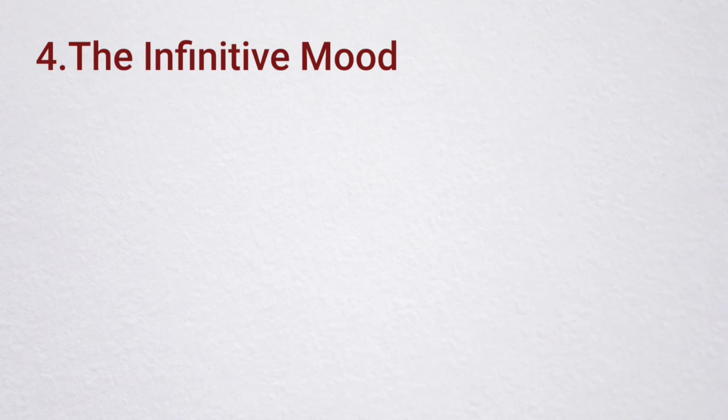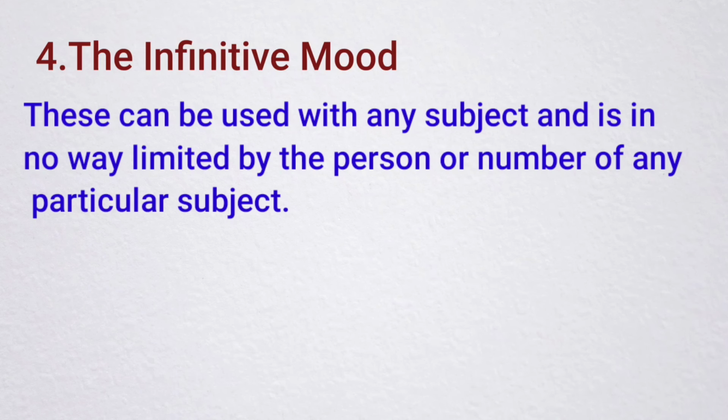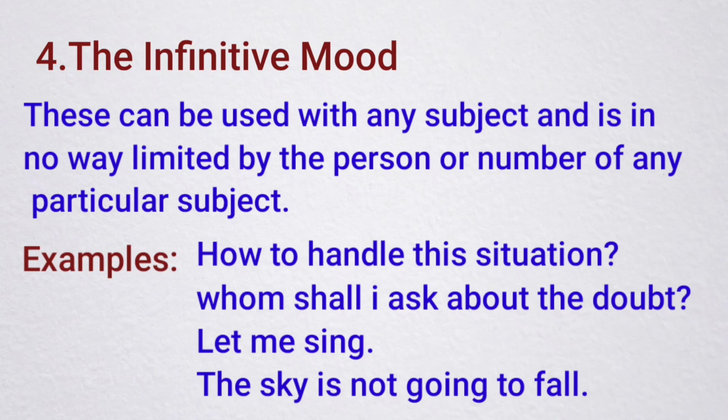Now we will see the infinitive mood. This can be used with any subject and is in no way limited by the person or number of any particular subject. For example: how to handle this situation, whom shall I ask about the doubt, let me sing, the sky is not going to fall. In the first two sentences, how to handle the situation and whom shall I ask about the doubt, these two sentences show the infinitive functioning as a subject of a question. And the last two sentences, let me sing and the sky is not going to fall, show the infinitive functioning as a complement of the verb.